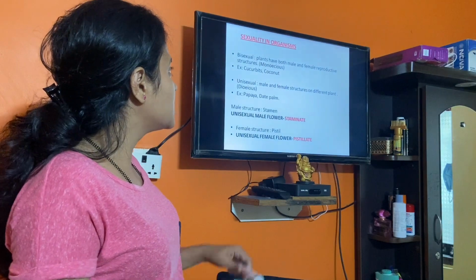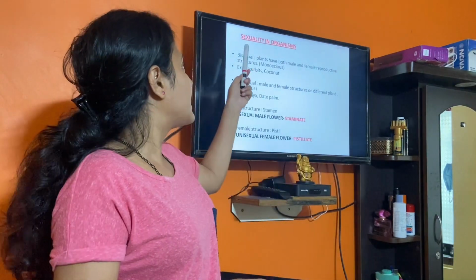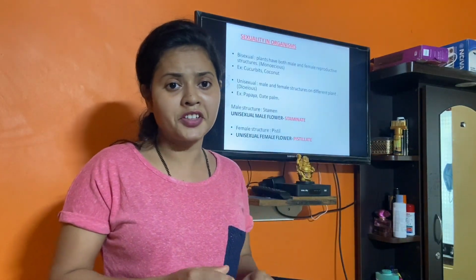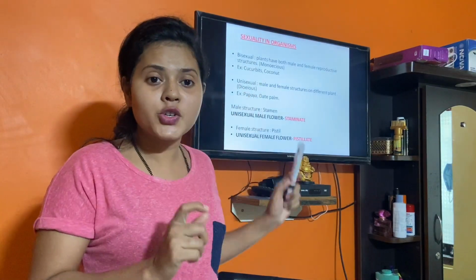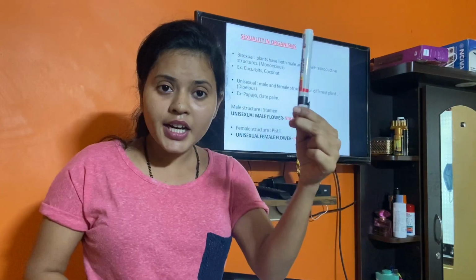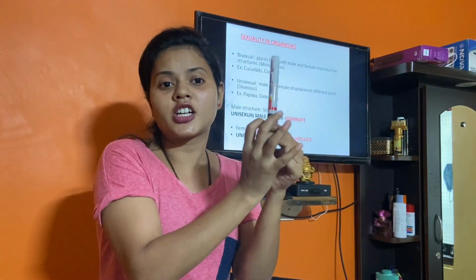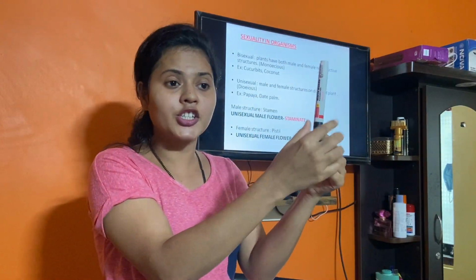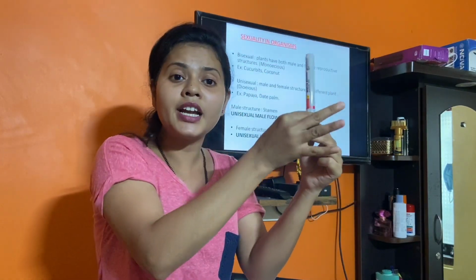Next, let us learn the thing under gamete formation, that is sexuality in organisms. There are some terms you will have to learn over here. Bisexual. Now what is bisexual? Bi meaning two. A single individual having both the sexual reproductive structures, male and female, born on a single plant or single individual.